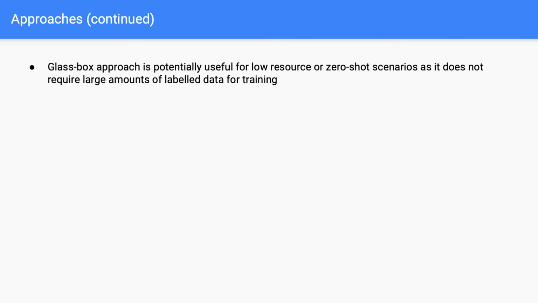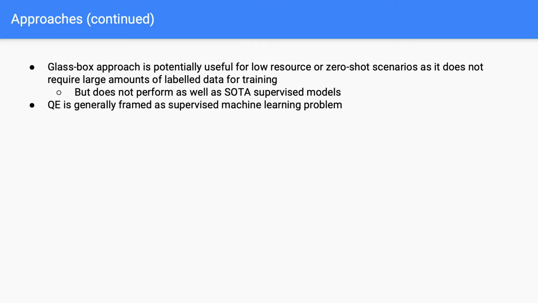The glassbox approach is potentially useful for low-resource or zero-shot scenarios as it does not require a large amount of labeled data for training. However, it does not perform as well as state-of-the-art supervised models. Therefore, QE is generally framed as a supervised machine learning problem.